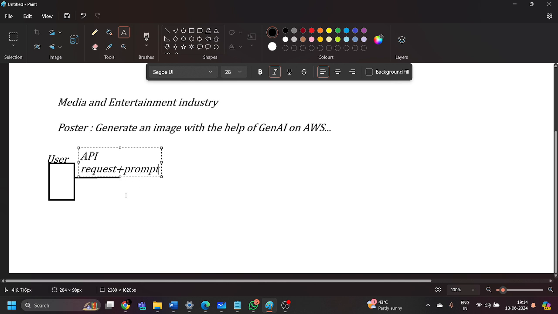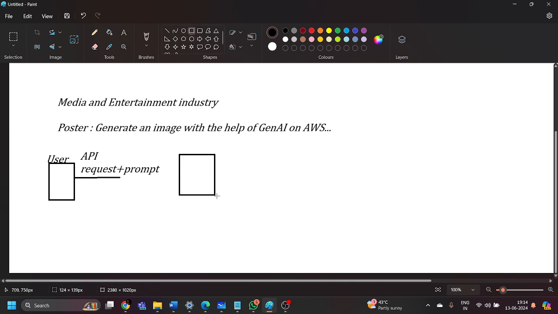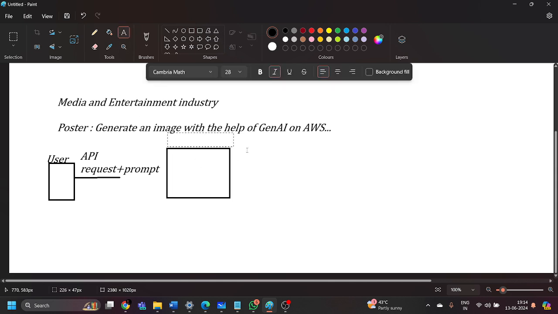This user is going to give a prompt to your generative AI model, and this request further goes to a particular AWS service, which is known as AWS API Gateway. This API Gateway is also integrated with this entire architecture, but in this particular project we are not going to cover the topic of API Gateway in this video.